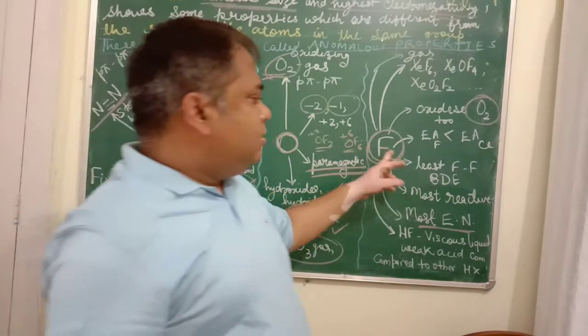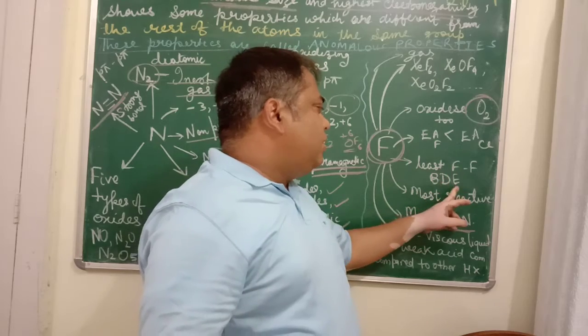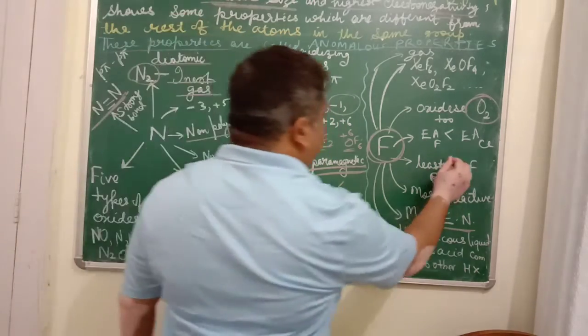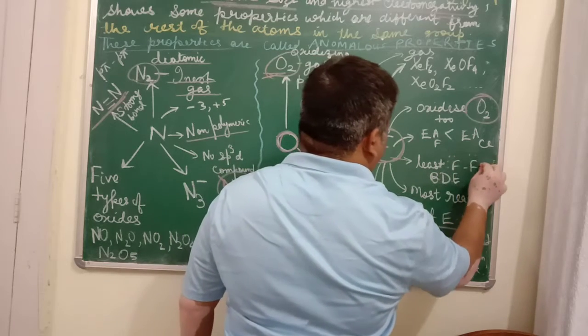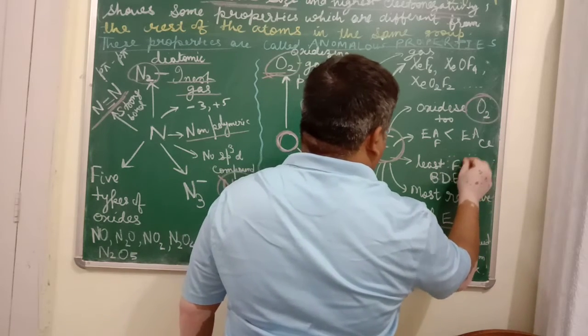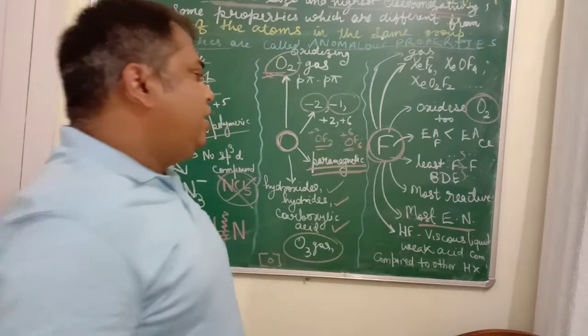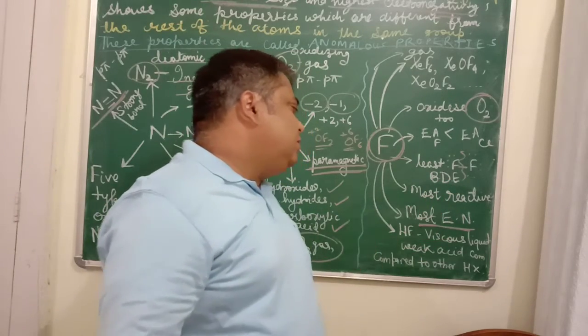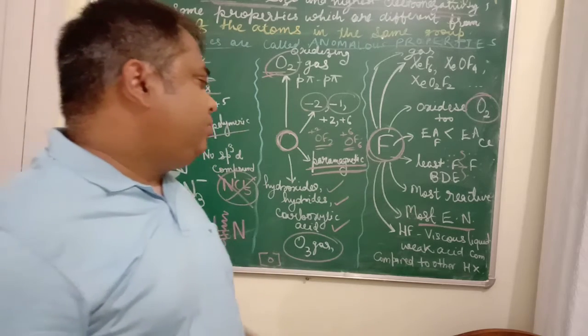For the same reason, the bond dissociation energy of fluorine-fluorine is very low because the electrons keep on repelling each other. So they try to break apart very easily. So their bond dissociation energy is very low, as a result of which it is very reactive.